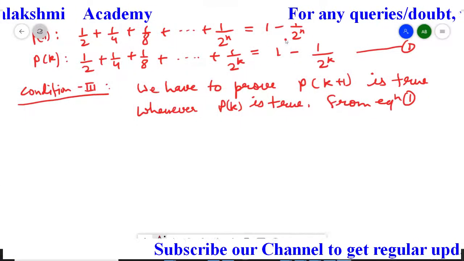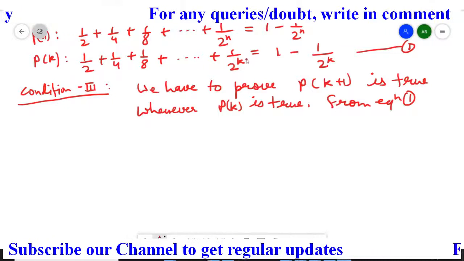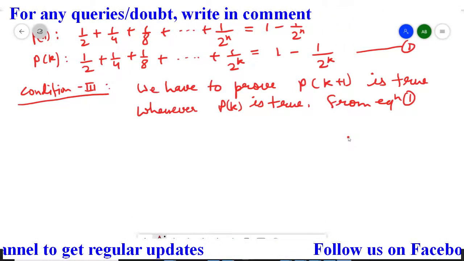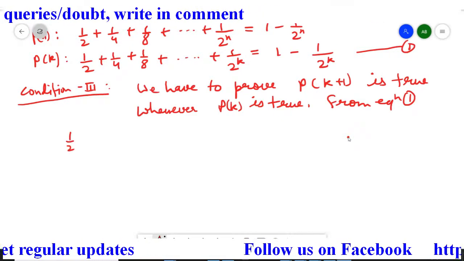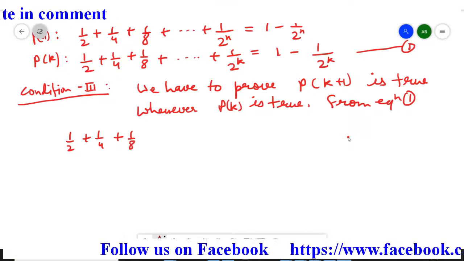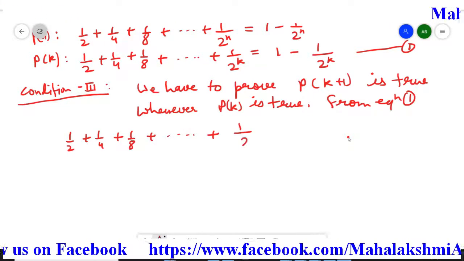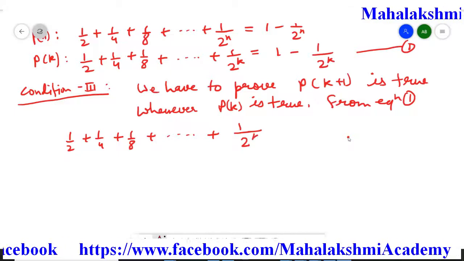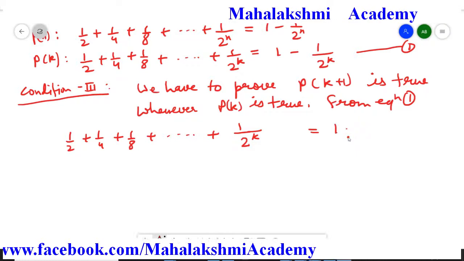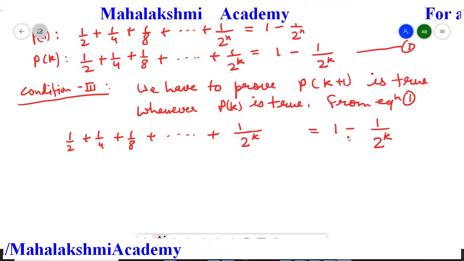So this is our equation 1. I am writing this equation, but I will not write P(k) here, only from half to the last term. After writing equation 1, we will have 1/2 plus 1/4 plus 1/8 plus, extended up to 1 upon 2 to the power k, leaving some gap, is equal to 1 minus 1 upon 2 to the power k. So this is our equation 1.